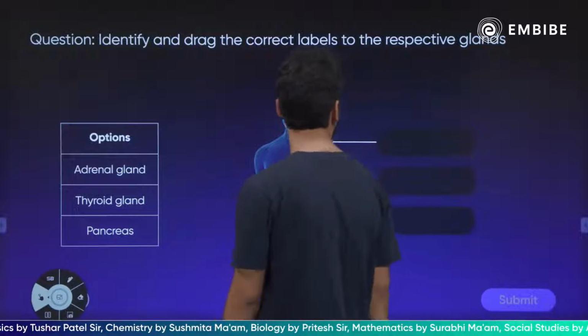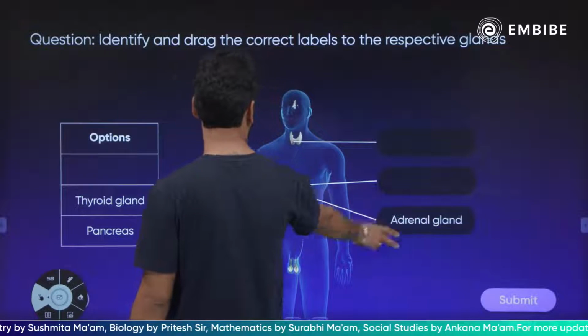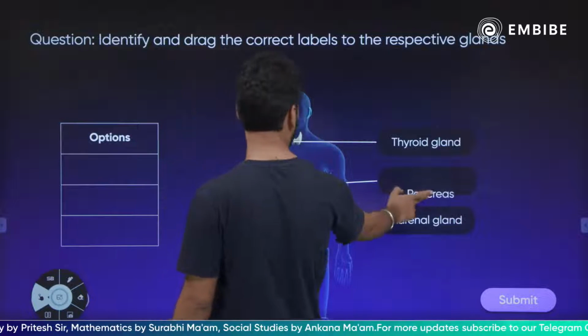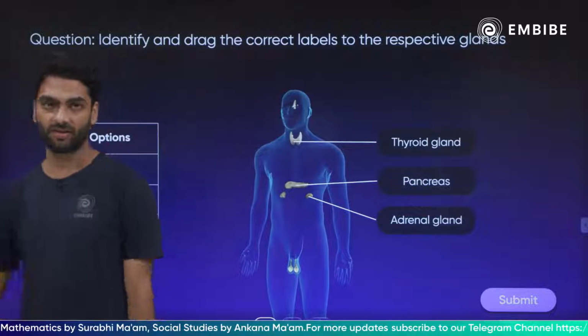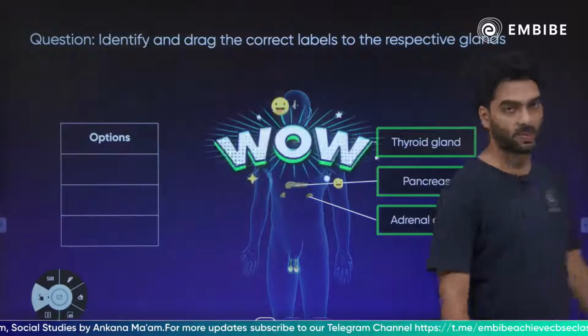Identify and track the correct labels to the respective glands. So adrenal gland is present on top of the kidneys, cap like, thyroid gland in the throat region, and pancreas next to, behind the liver, right? And every hormone has its own function as well.